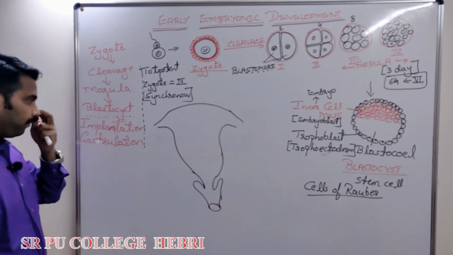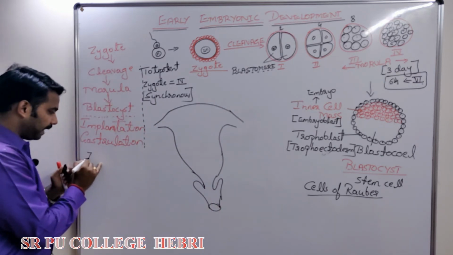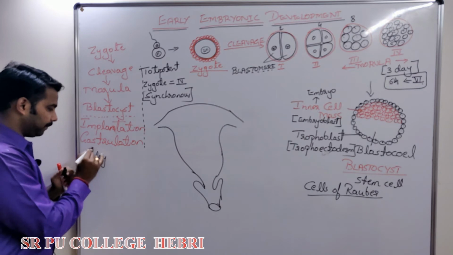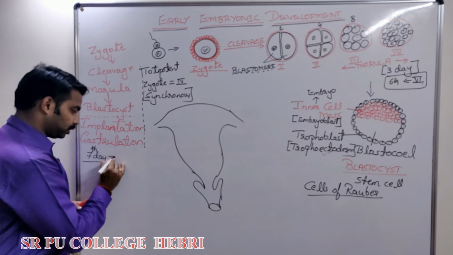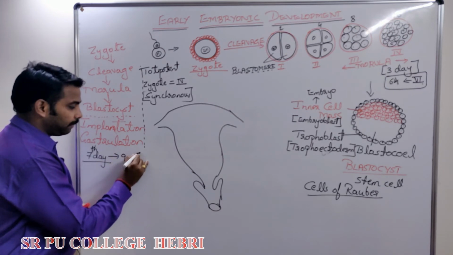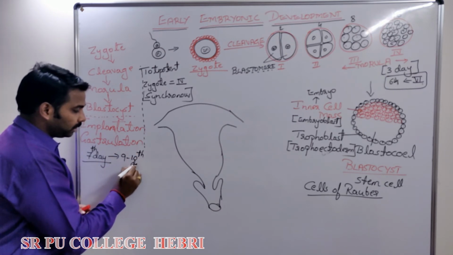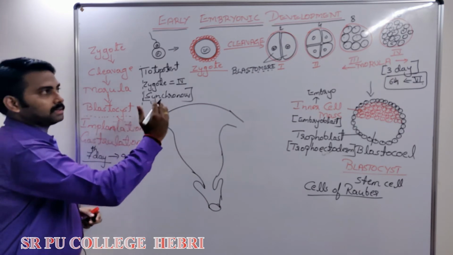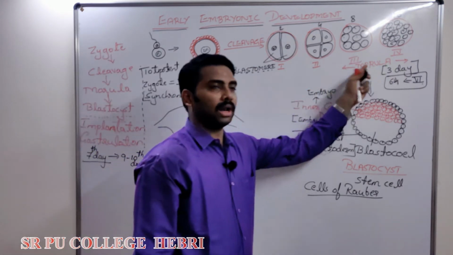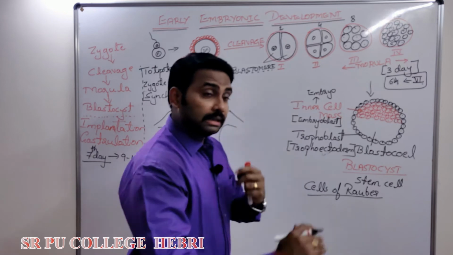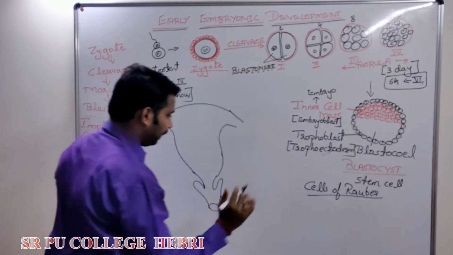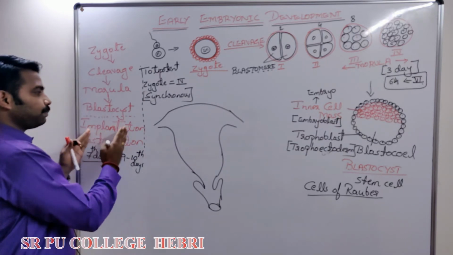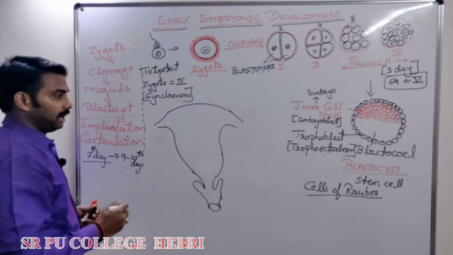The process of implantation will start by the 7th day of fertilization and it will complete by the 9th to 10th day. After fertilization, on the 3rd day morula formation occurs. By the 7th day, the blastocyst has completely developed, and which process begins? It starts with implantation.